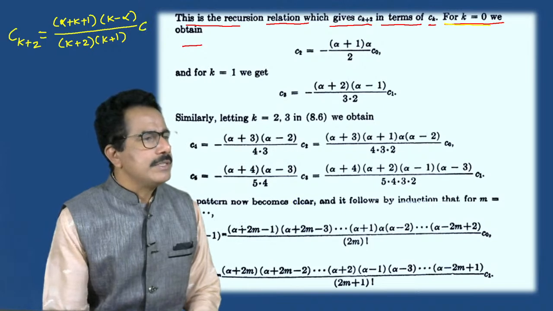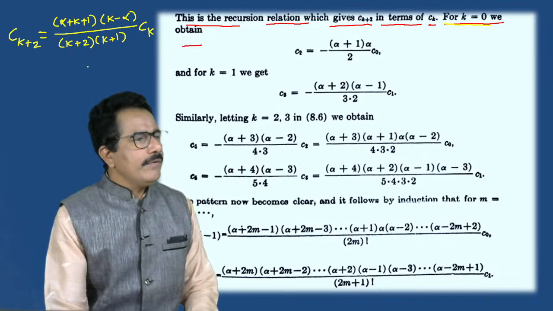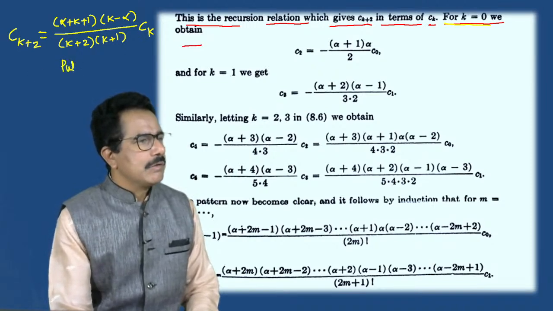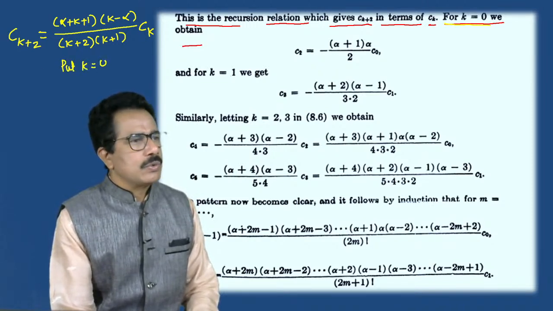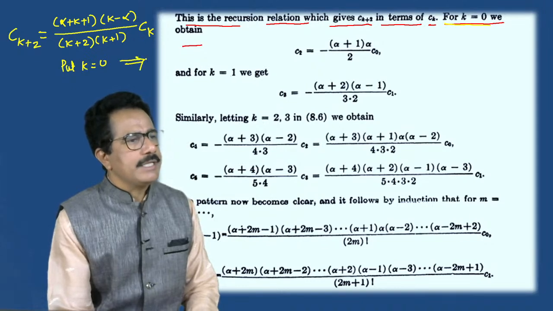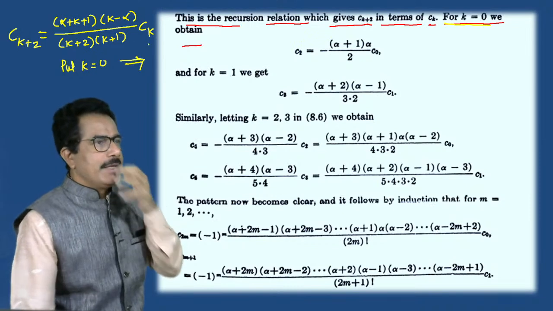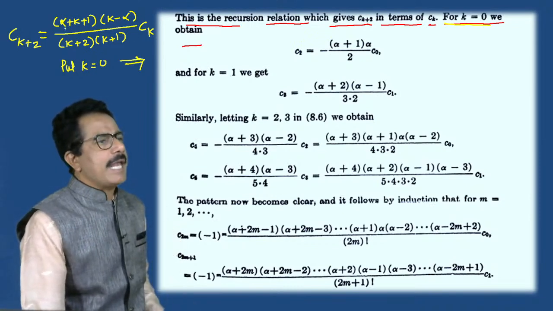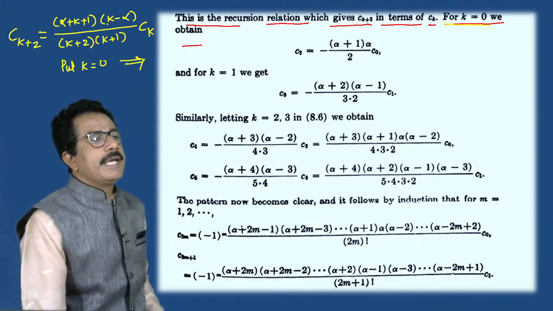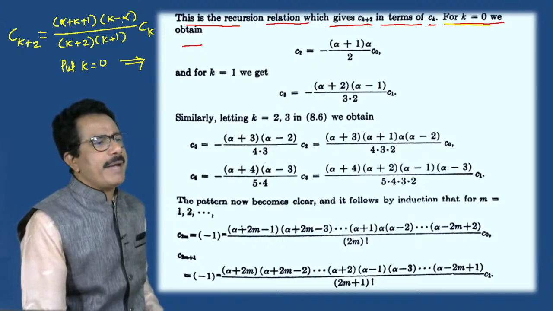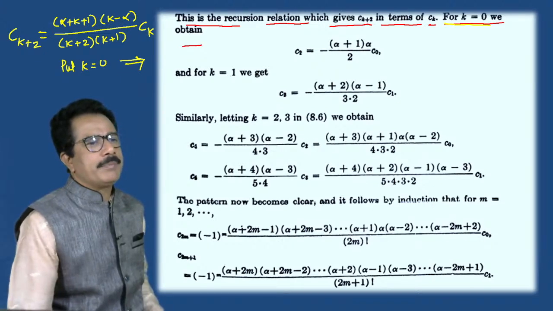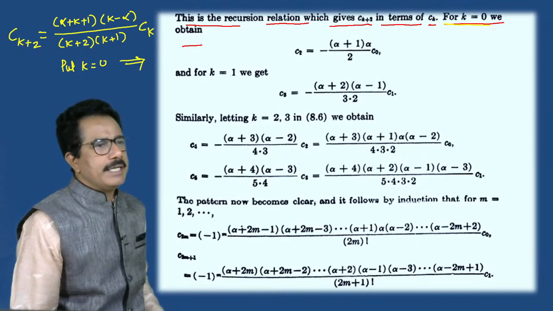Into, suppose this is Ck. Now if we put k equals 0, then we get the result. आता यात k इज इक्वल्स टू 0 ठेवा, means C2 into, now k is 0 means alpha plus 1, k is 0, 0 minus alpha means minus alpha, minus can be put here, then we get the relation this.